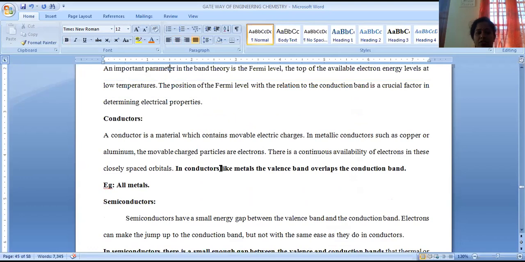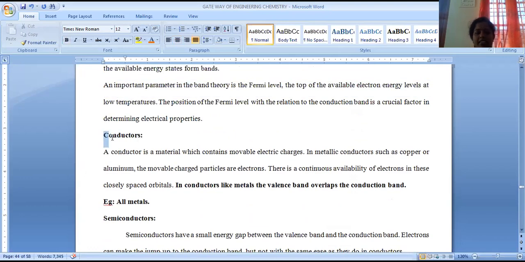Now let us see the definitions of all these materials. A conductor is a material which contains movable electronic charges. All metals are considered good conductors of electricity. In metallic conductors such as copper or aluminium, the movable charged particles are electrons. There is continuous availability of electrons in their closely spaced orbitals. Valency to conduction band is a close arrangement. Conductors like metals have the valency band and conduction band overlapping. These are called metals.